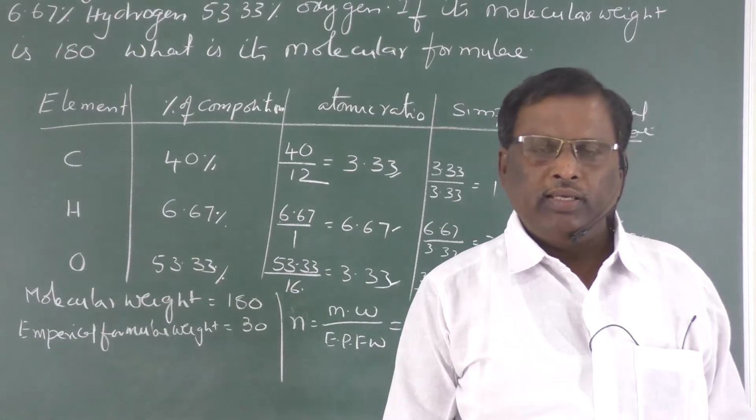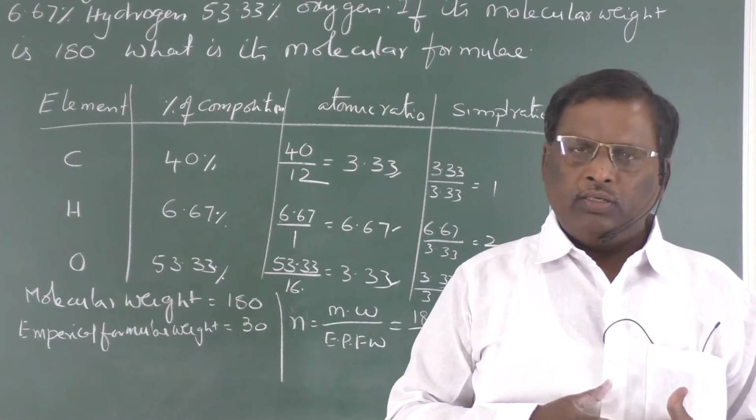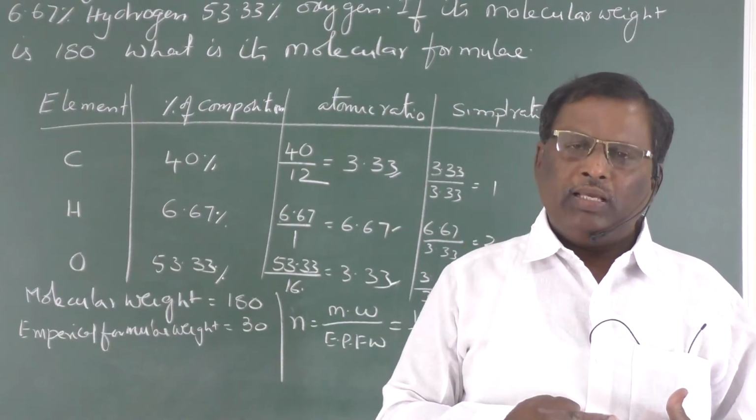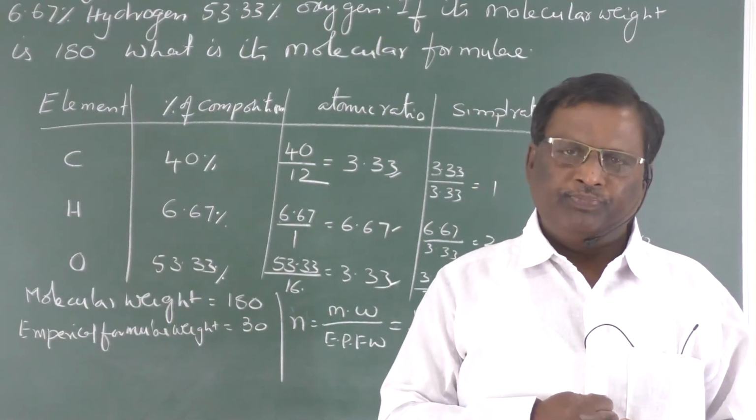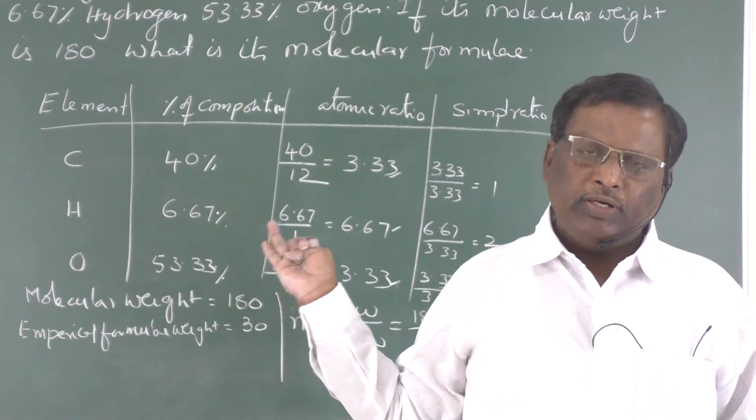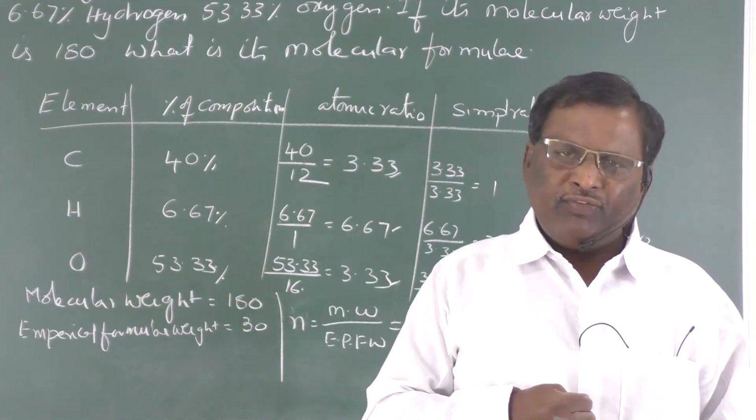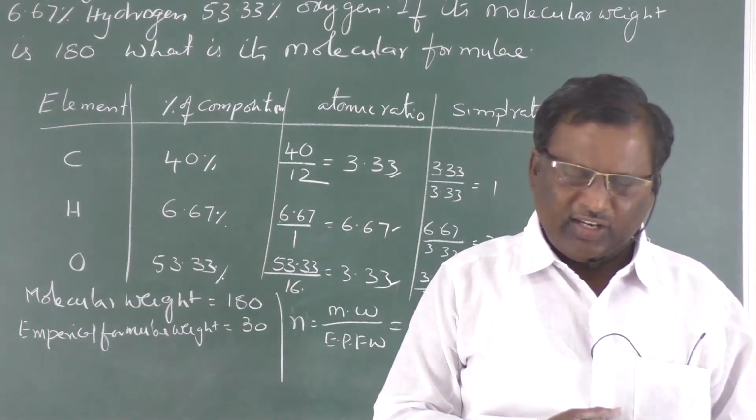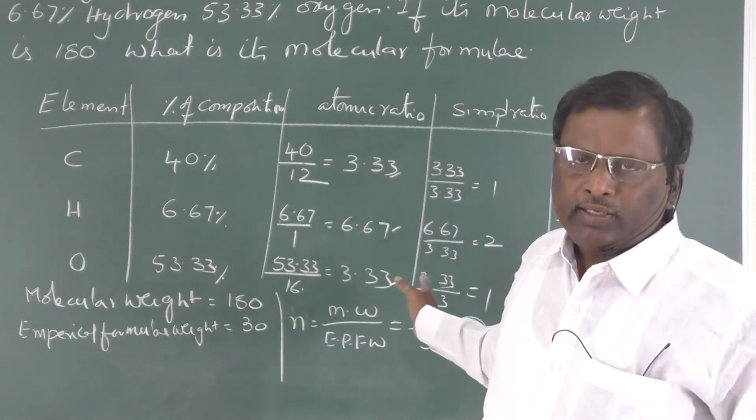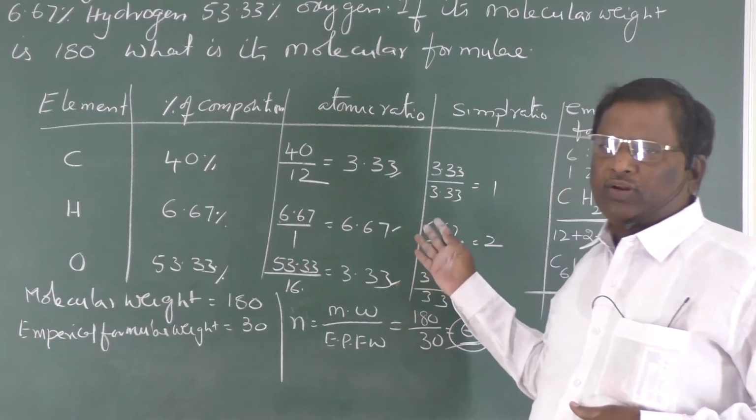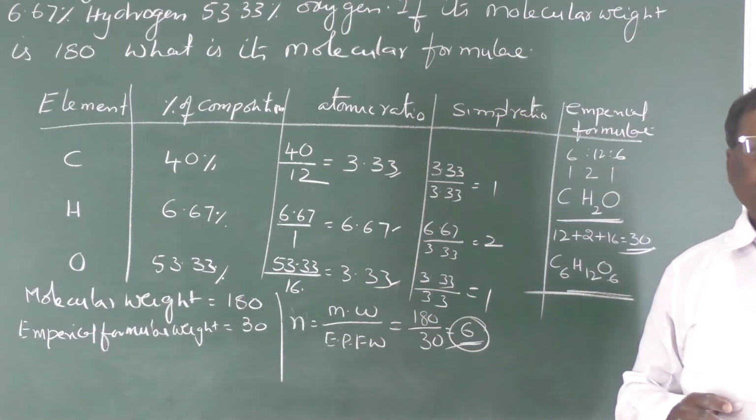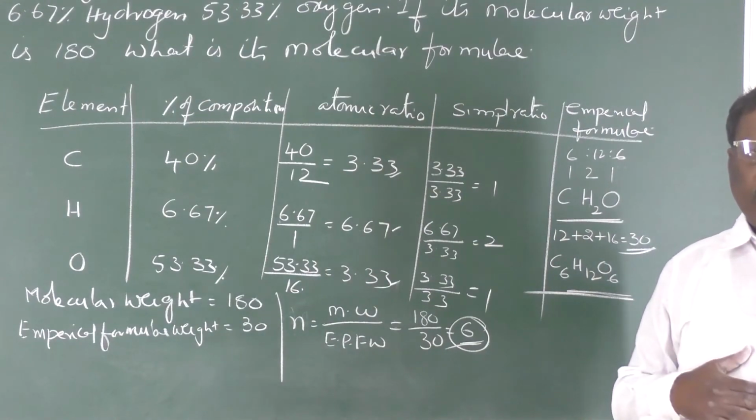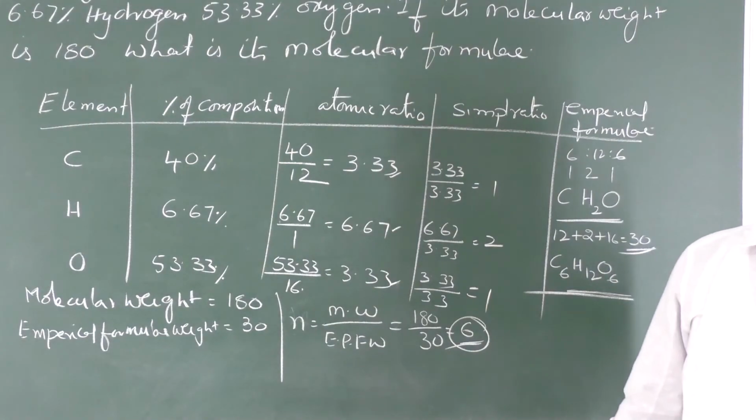So here in this topic we have 3 terms: molecular formula, empirical formula, percentage of composition. Just now I explained how to calculate the percentage of compositions. If the percentage of compositions are already calculated, we can easily get the empirical formula from that data. If we know the molecular weight and empirical formula, we can easily get the molecular formula.